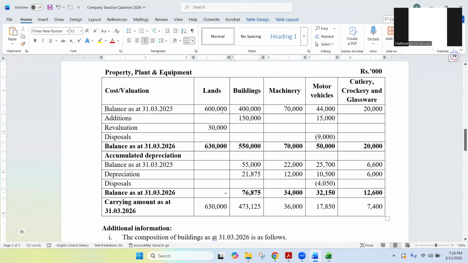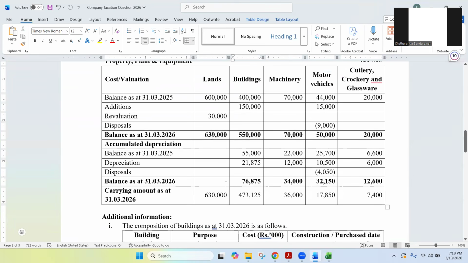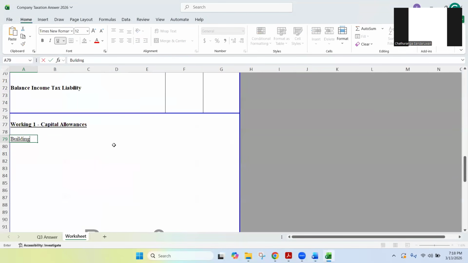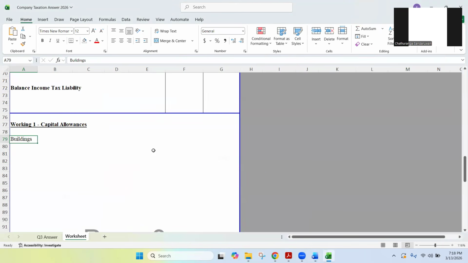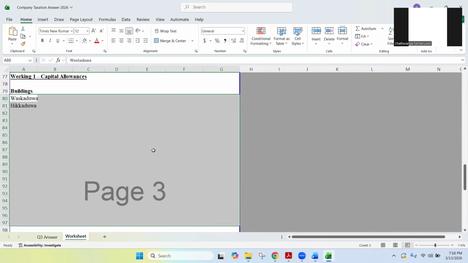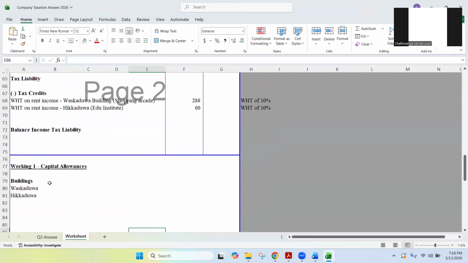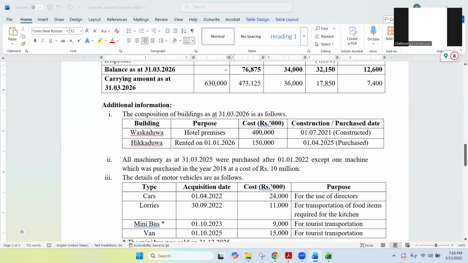So I'm taking buildings first. We are not calculating capital allowances for lands. I'm taking buildings. What are the buildings we have? In the PPE note, coming under additional information, we have Vaskaduva and Hikkaduva. Vaskaduva building and Hikkaduva building. What are the cost items? We need to have the cost as well. Vaskaduva building is 400,000.